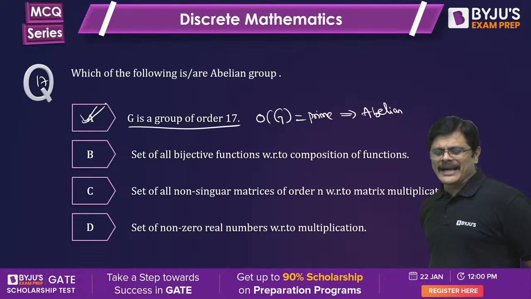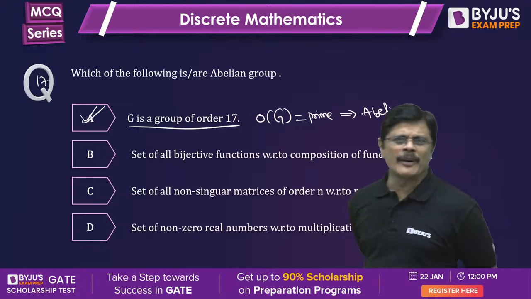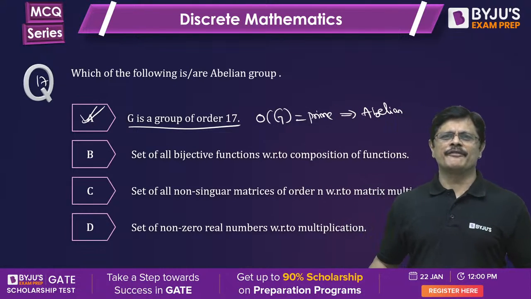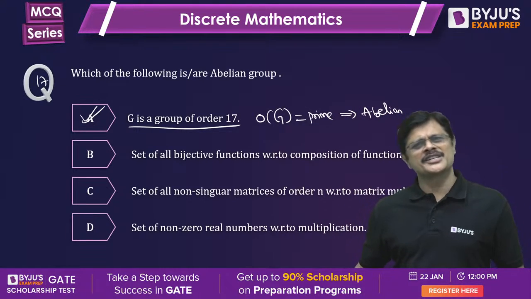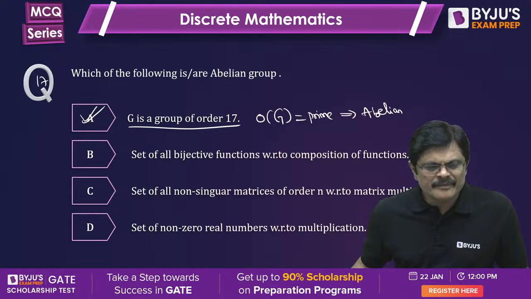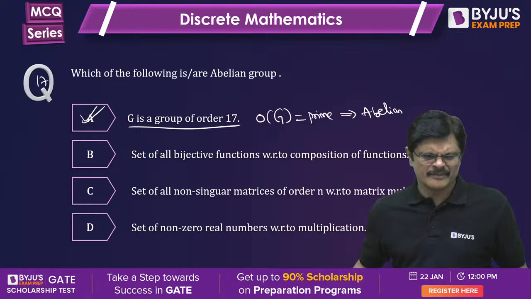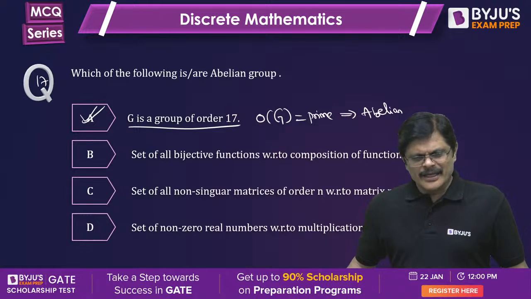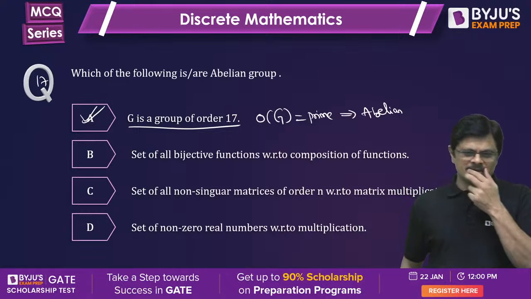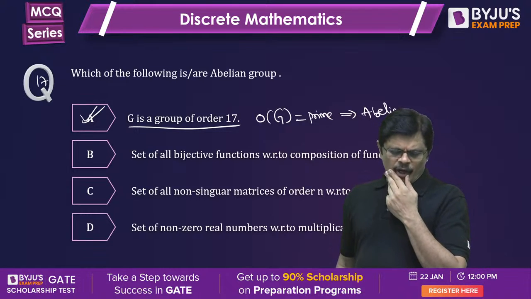Now, the set of all bijective functions. See, it is closed, because the composition of two bijective functions is again a bijective function.